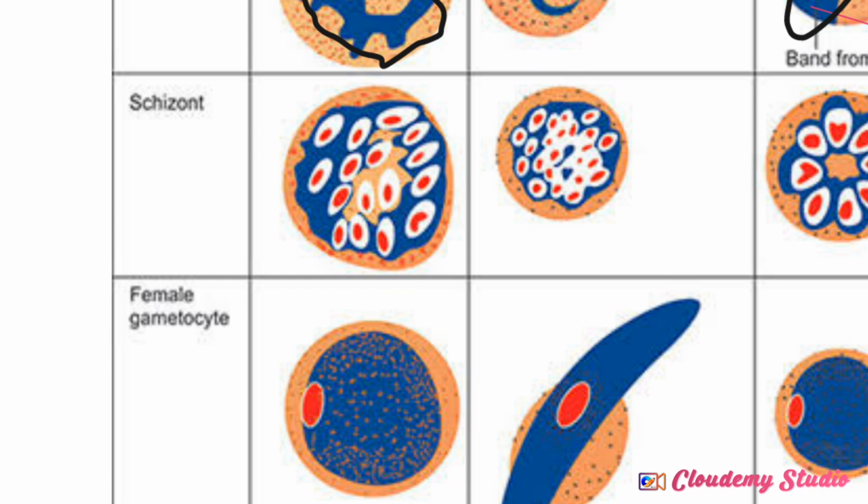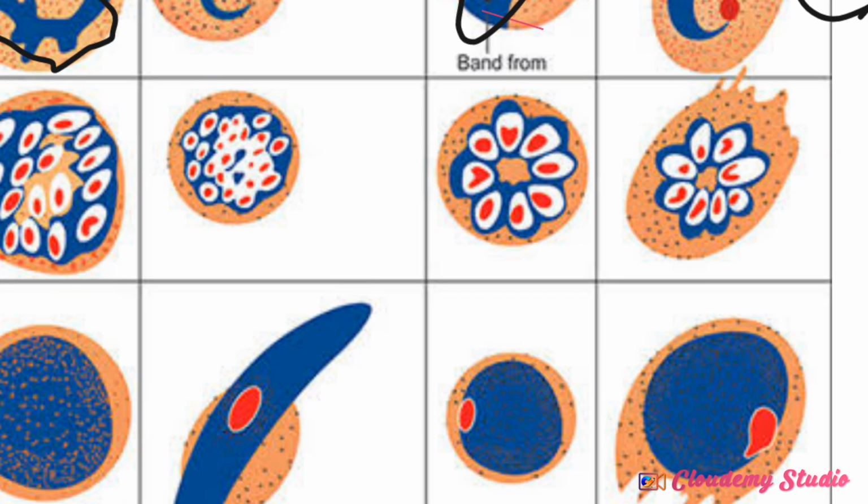Now, look at the schizonts. This is the schizont of all of them. Can you see the schizont that is being formed? So you notice that we have red. That red that you are seeing is the nucleus. And the blue that you are seeing is the what? The cytoplasm. There is not really much about this. The only thing you have to notice is that this one is still showing fimbriation, while the other ones do not have much difference.